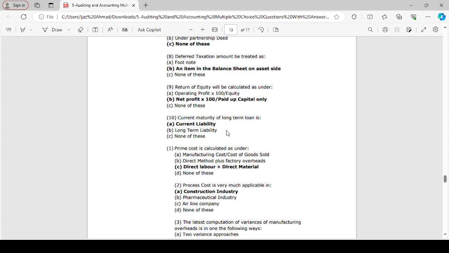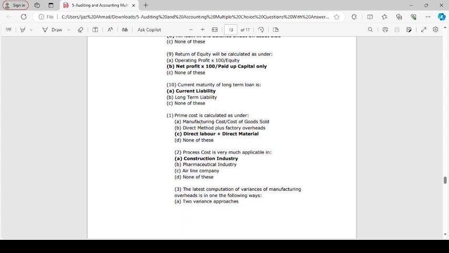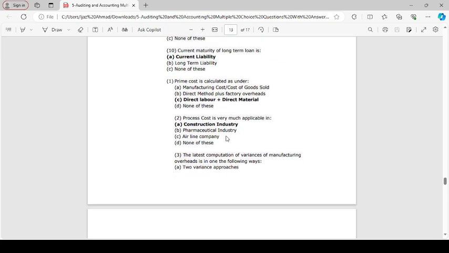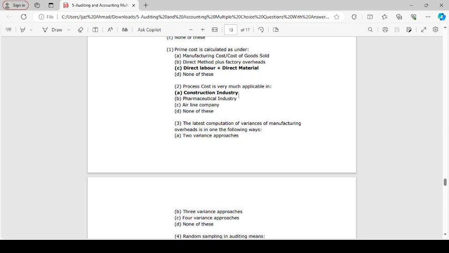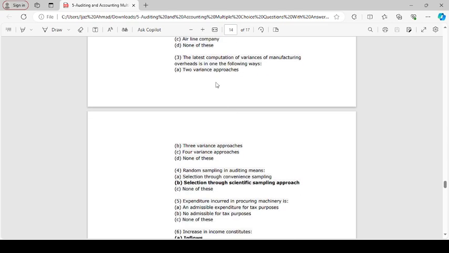Current maturity of a long-term loan is current liability. Prime cost is equal to direct labor plus direct material. Process cost is very applicable in construction industry. The latest computation of a variance of manufacturing overhead is the following year.